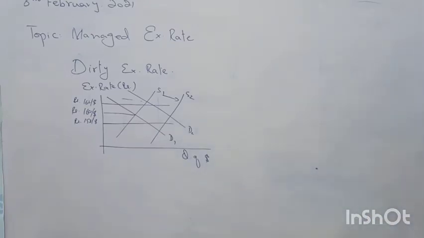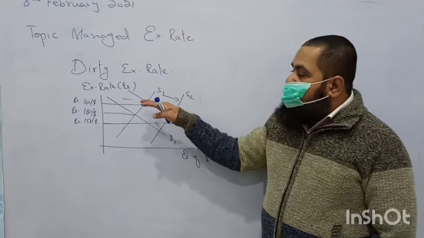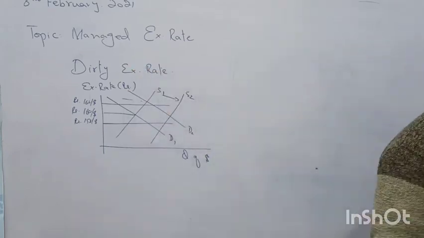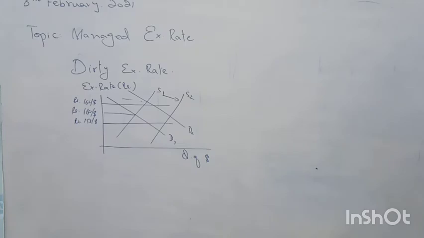They will not be encouraged to export because in local currency they are not able to earn much, due to a stronger exchange rate. Clear? So the central bank is trying to manage the exchange rate within certain limits for a certain period of time, maybe 3 months, 6 months, or a whole year.